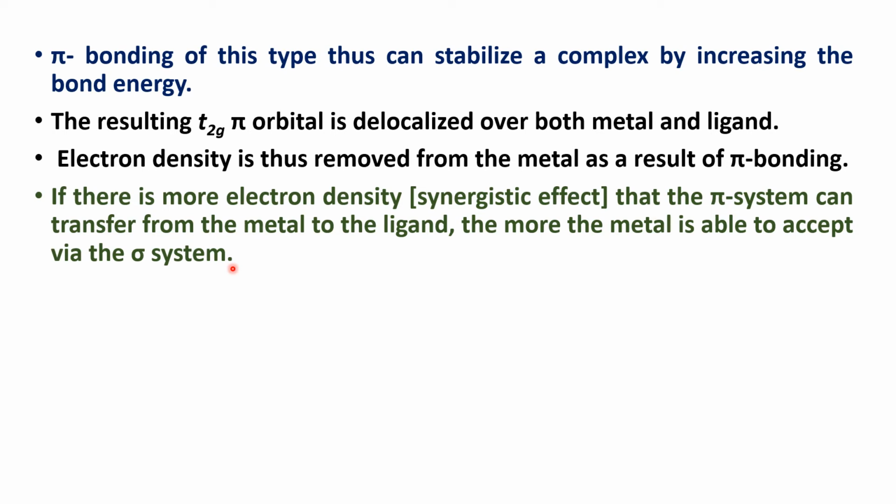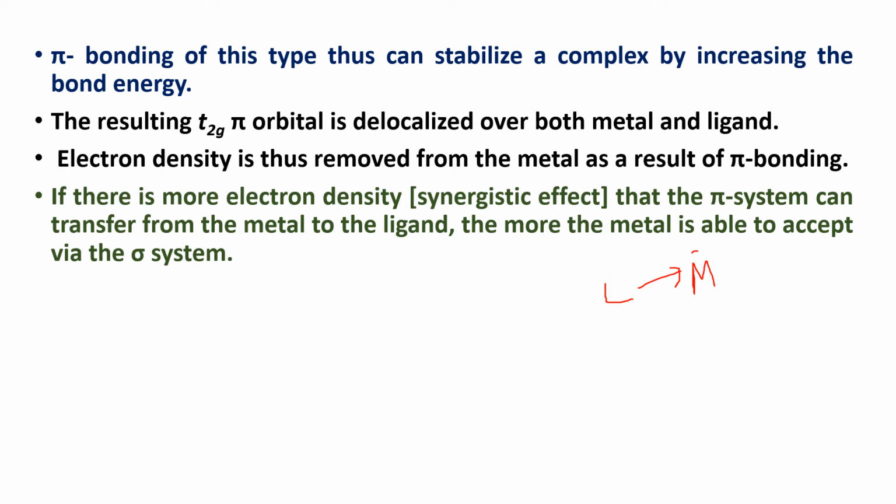We know in the case of carbon monoxide and cyanide, which are at the top end of the spectrochemical series, they can form pi back bonding. That means they are electron rich systems in this type of complexes. So the ligands donate electrons to the metal.